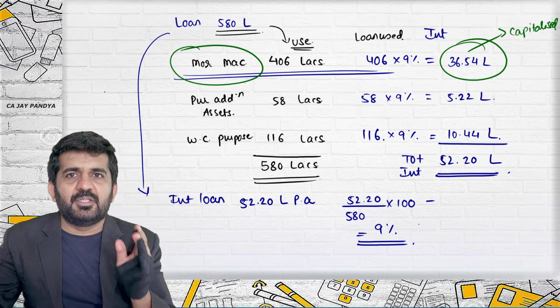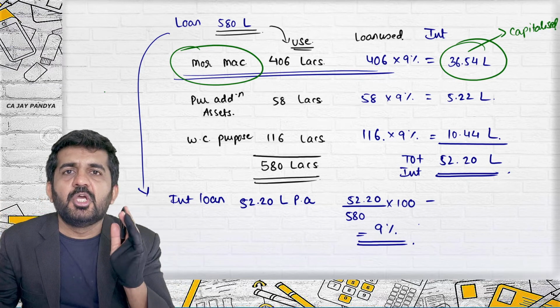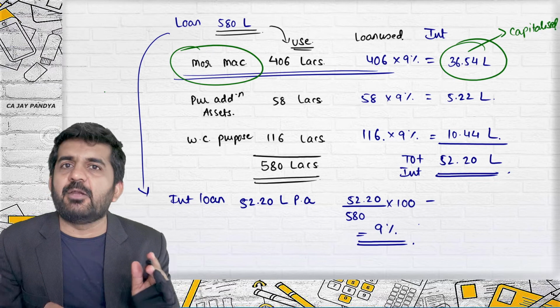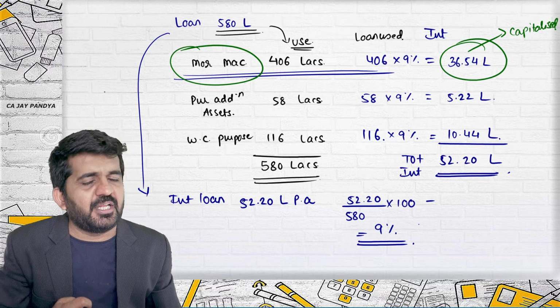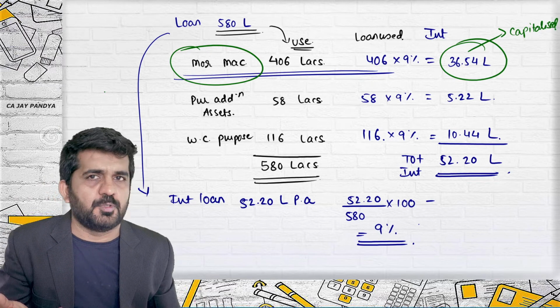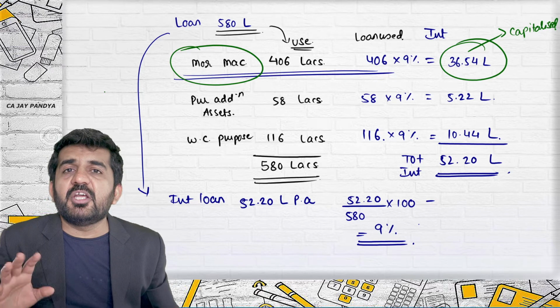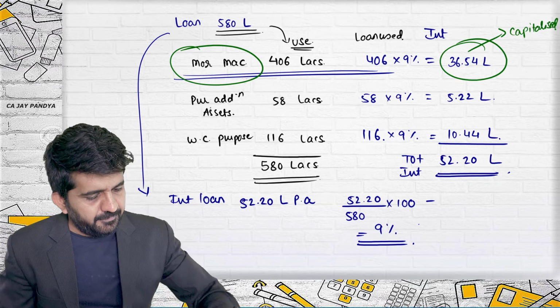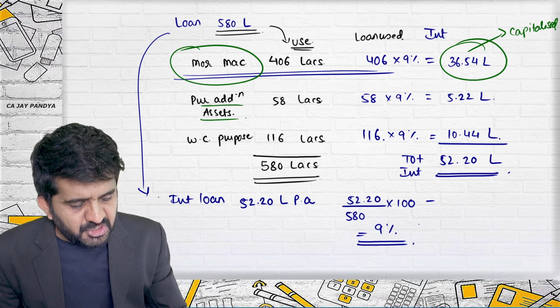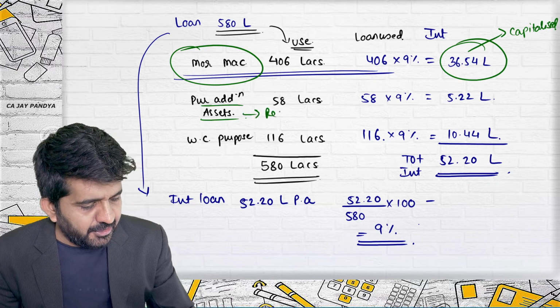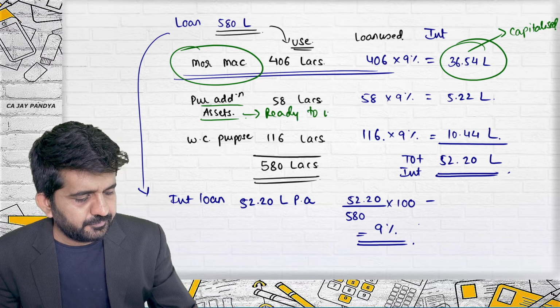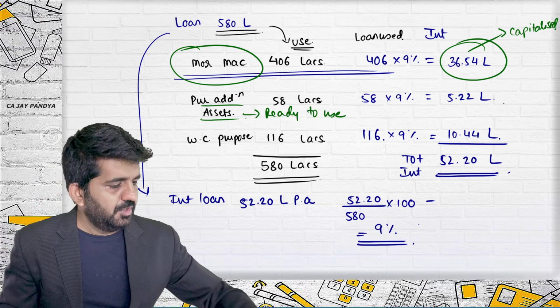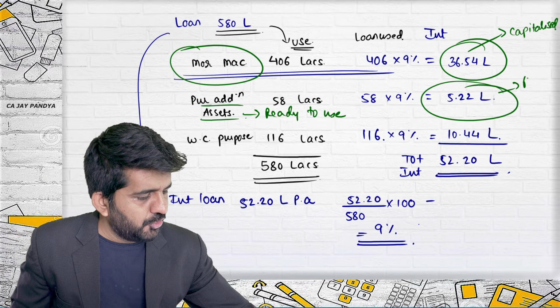See, if the modernization took only 9 months, then only 9 months of interest can be capitalized. The remaining 3 months of interest should be transferred to the profit and loss account. But here we are assuming that this whole activity is going on for the full year. Purchase of additional asset: these are ready to use, and so it should be transferred.